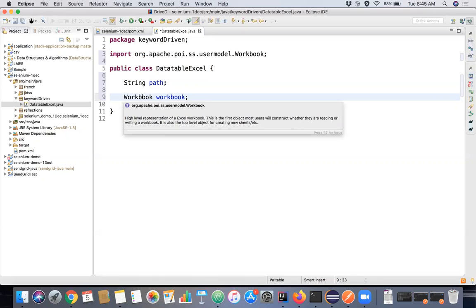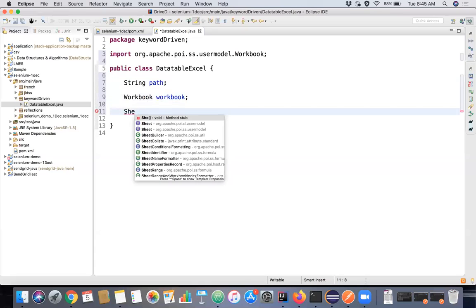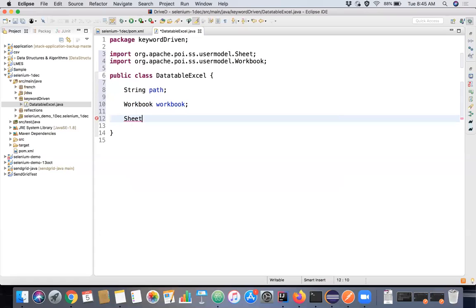To read an Excel, we need the workbook, and inside the workbook, we need the sheet where the particular data we are going to read is present. That is also important. So we'll initialize something called a sheet. And inside the sheet, what row you are going to read, that is also important, right? We'll initialize row.